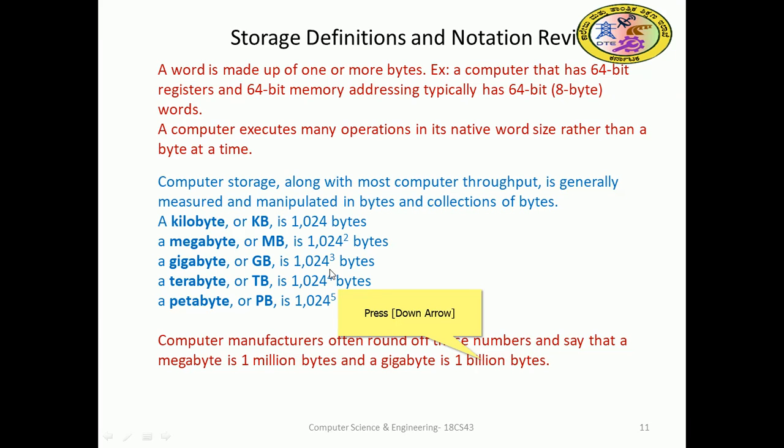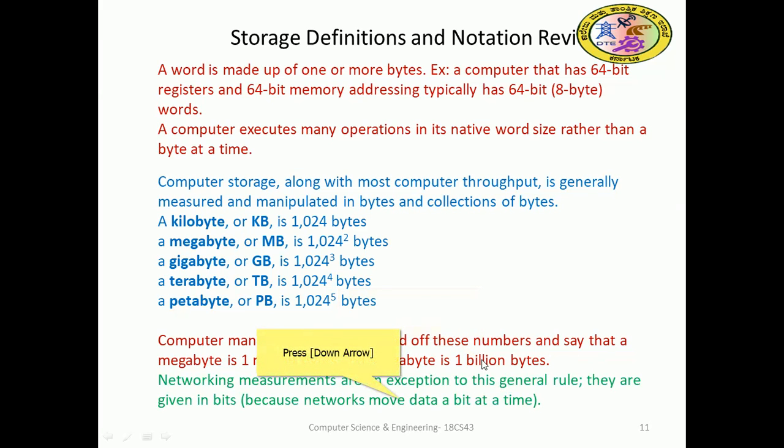Computer manufacturers often round these numbers and say that a megabyte is 1 million bytes and a gigabyte is a billion bytes. But networking is an exception, the networking measurement is an exception. It moves data one bit at a time.